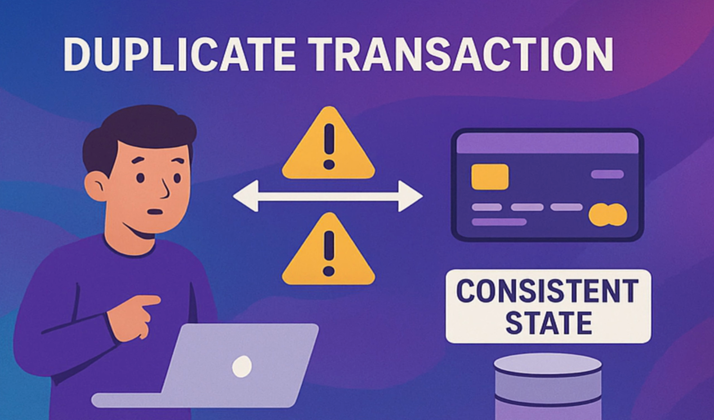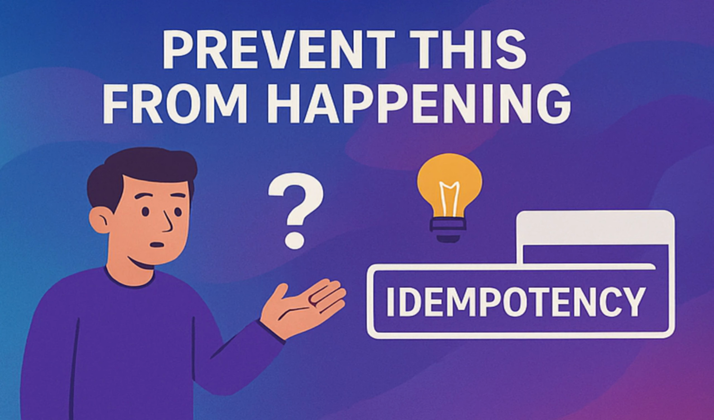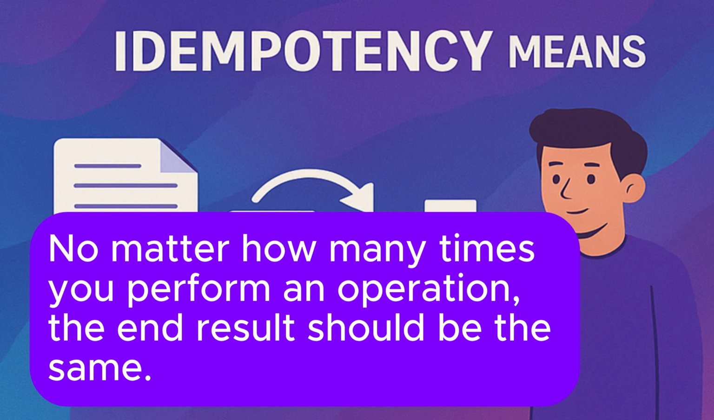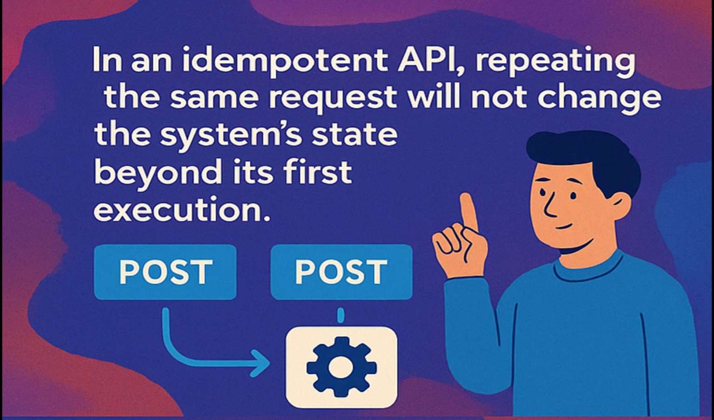So, how do we prevent this from happening? Now, this is where idempotency comes into play. In simple terms, idempotency means that no matter how many times you perform an operation, the end result should be the same. The system should treat repeated identical requests as if they were made only once. In an idempotent API, repeating the same request will not change the system's state beyond its first execution.